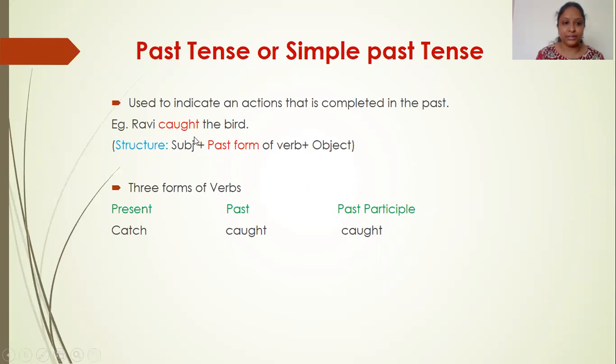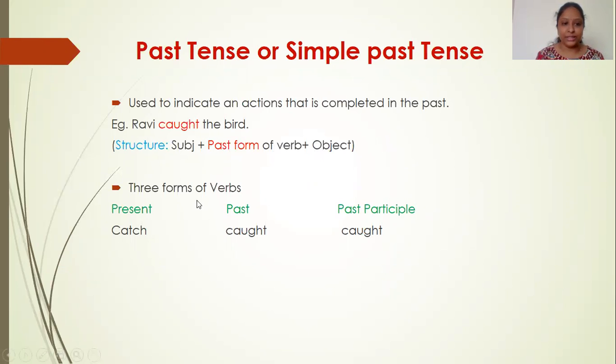So the subject over here is Ravi, caught is the past form of the verb, and bird is the object over here. We need not always have an object. Sometimes we have the complement. Complement is something which we add to the subject of a sentence. We are telling more about the subject, right?